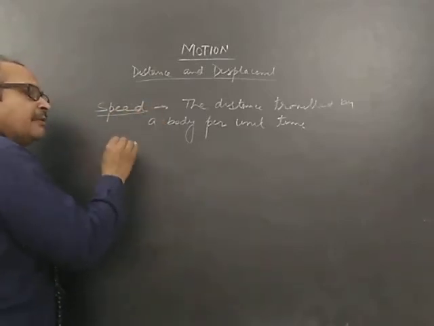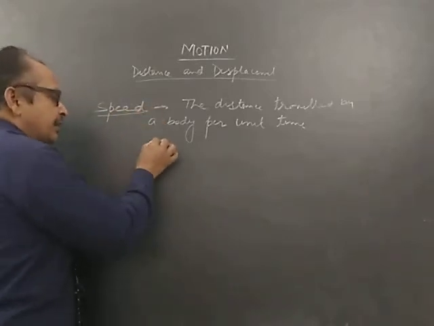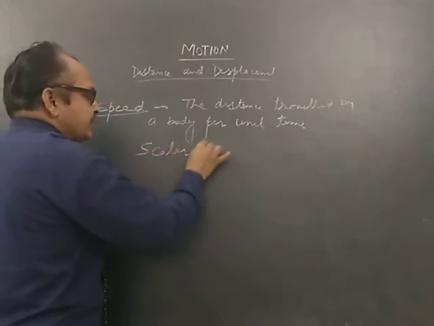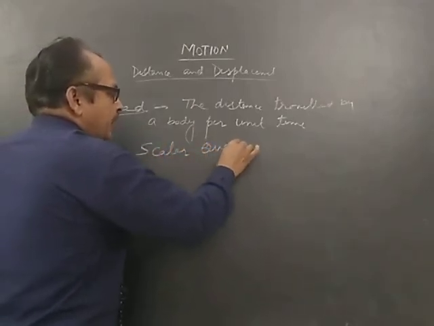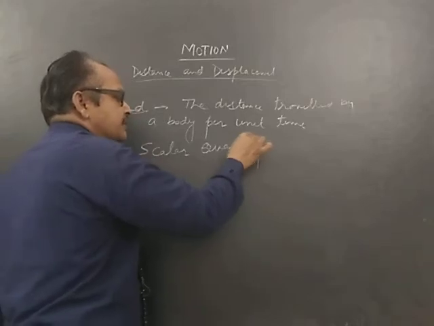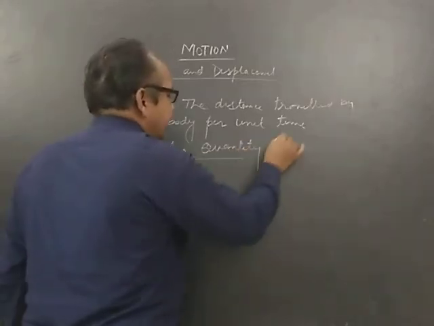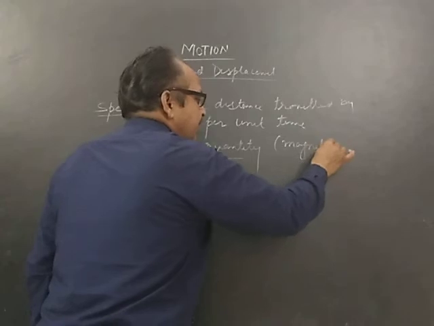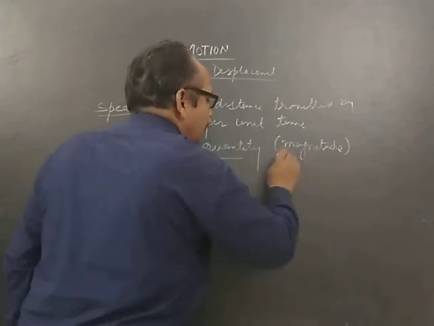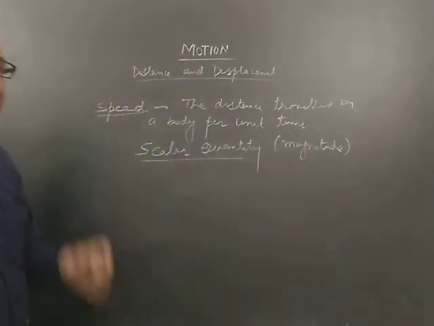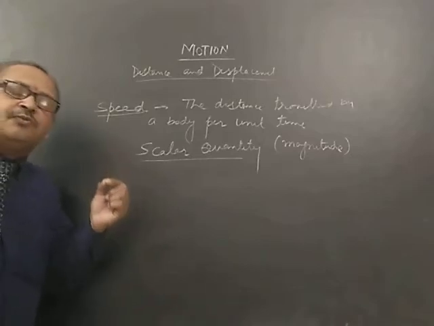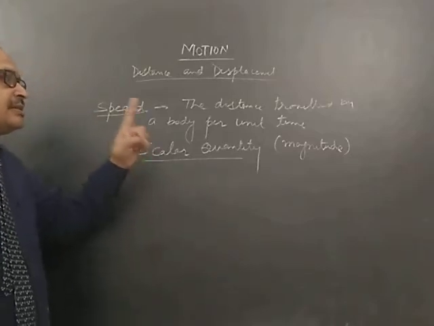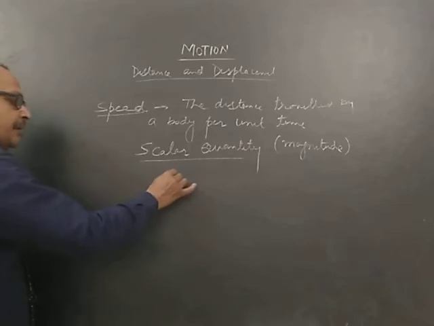और speed में direction नहीं होती है. It has only magnitude. So speed is a scalar quantity. Speed is a scalar quantity. It has only the value, only the magnitude. There is no direction involved. So what is speed? Speed is the distance traveled per unit time.